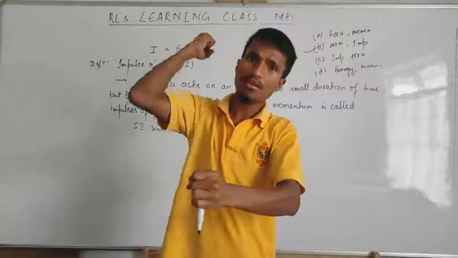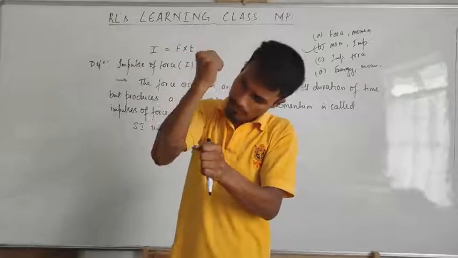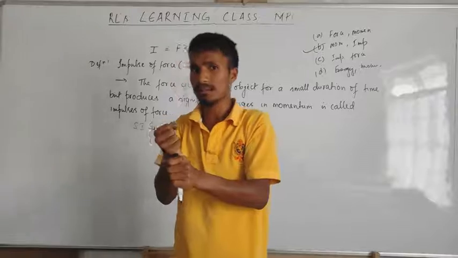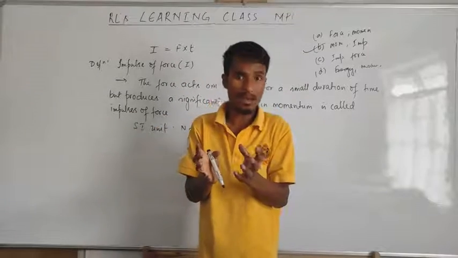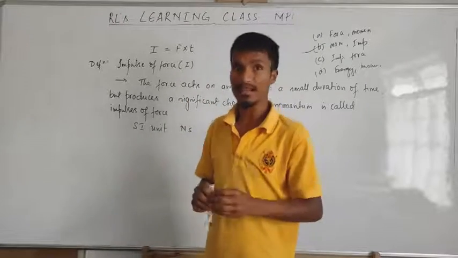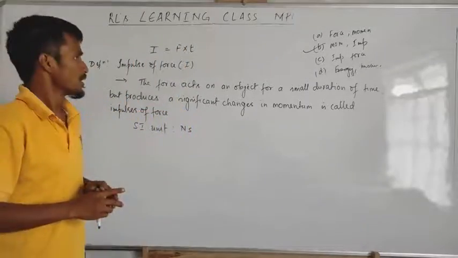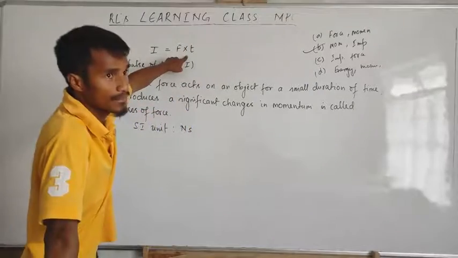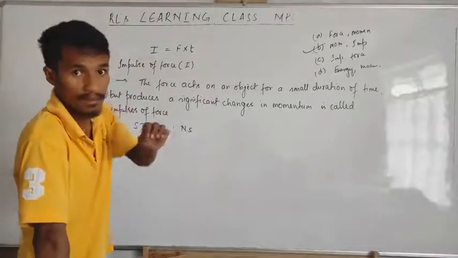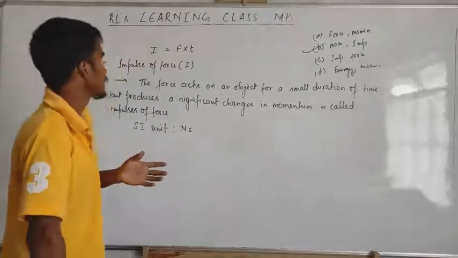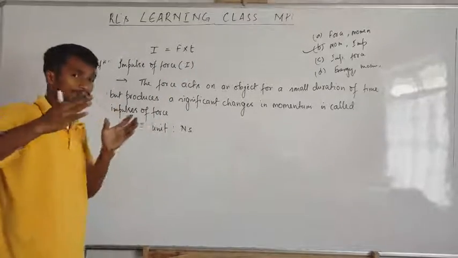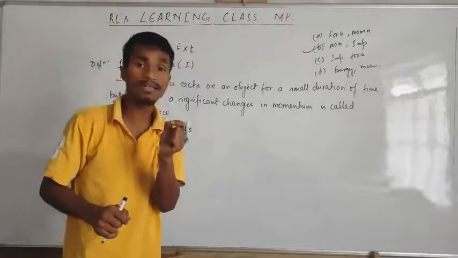Can you measure up to how much time this hammer stuck on the head of the nail? It is very difficult to measure the time. If you know the time, then you can measure the impulse of force that makes that nail penetrate inside the wood. Then to measure time is a very difficult task. Then maybe we cannot use this formula in reality. Then we can make other forms of the formula, because time is very difficult to measure, as it's for a very small interval of time.